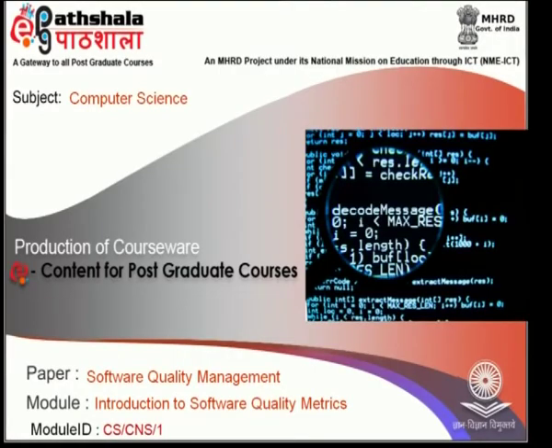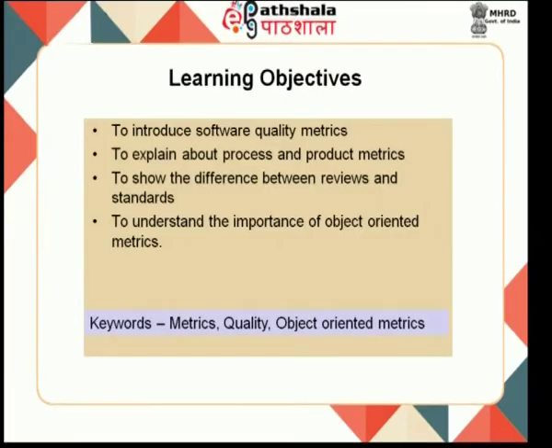The subject is software quality management. In this session we are going to see software metrics for quality. The learning objectives are: we introduce software metrics, explain the metrics used for process and product, the difference between reviews and standards, and object oriented metrics.